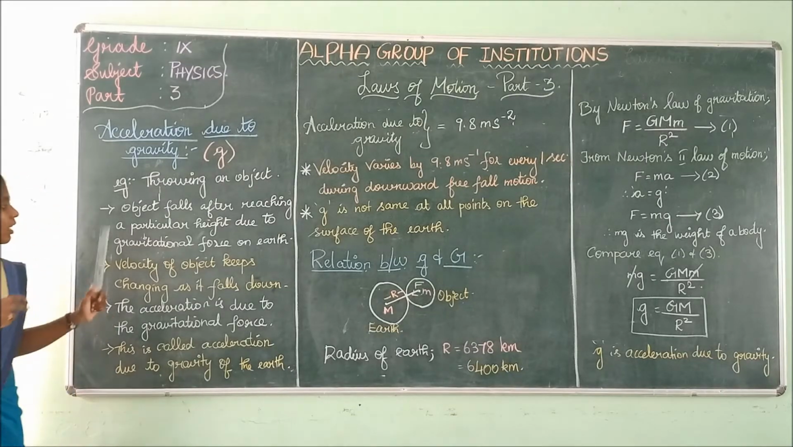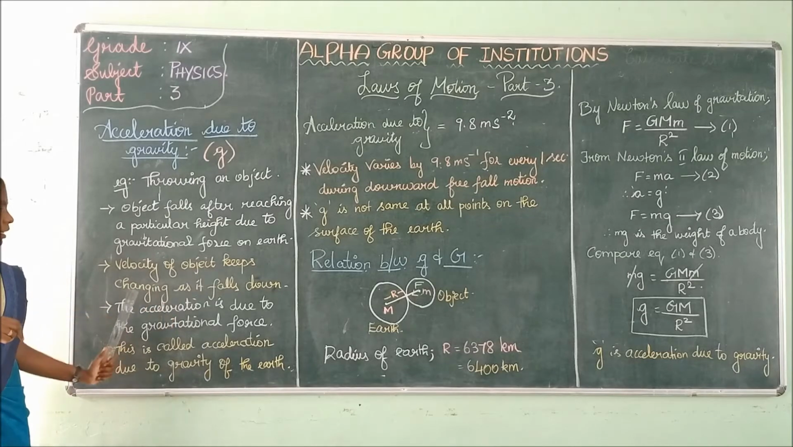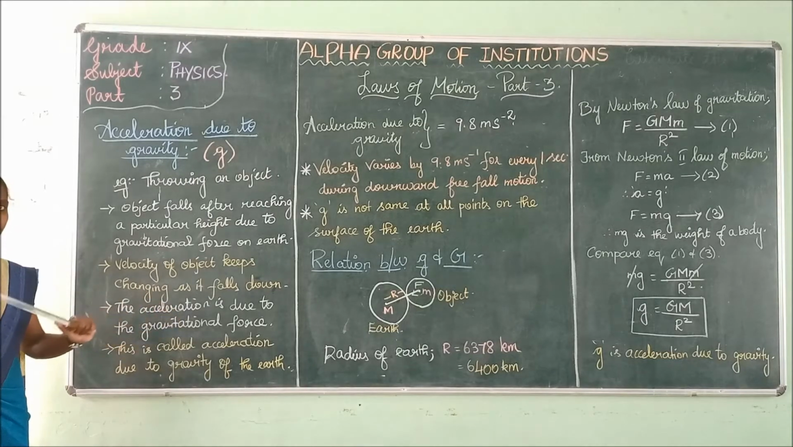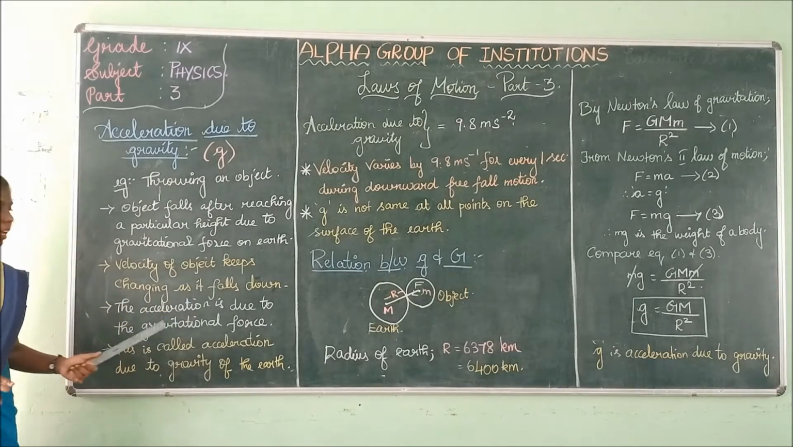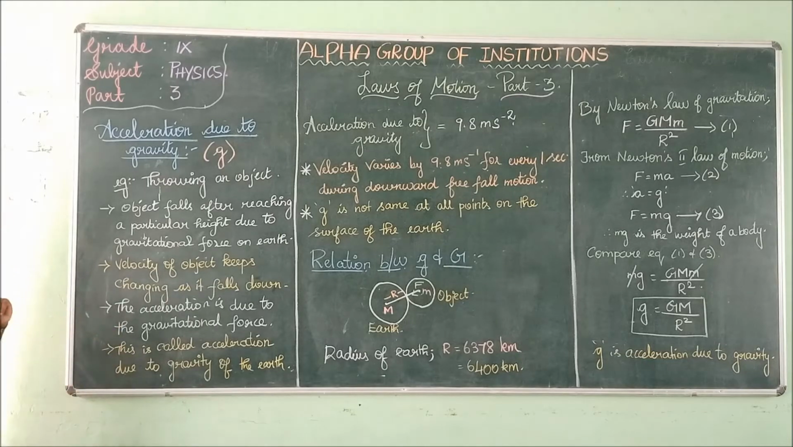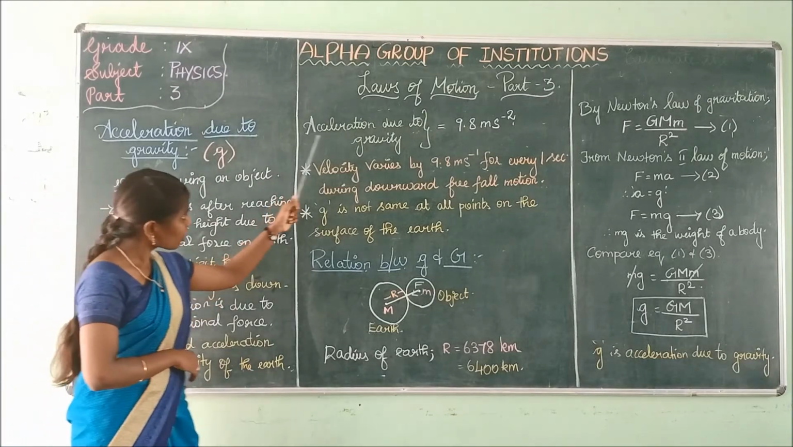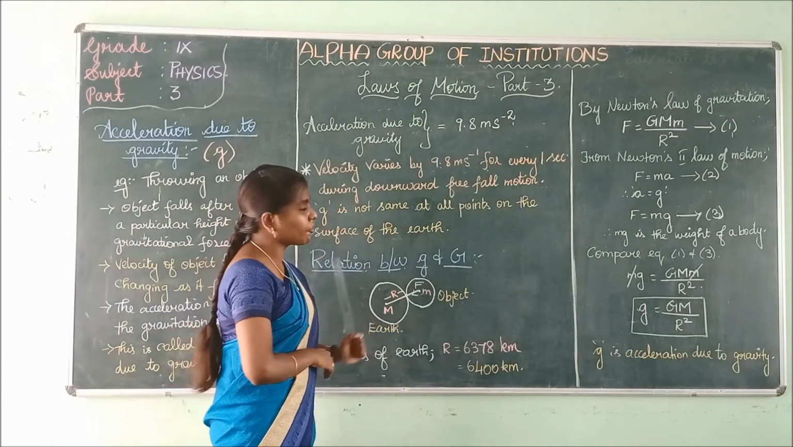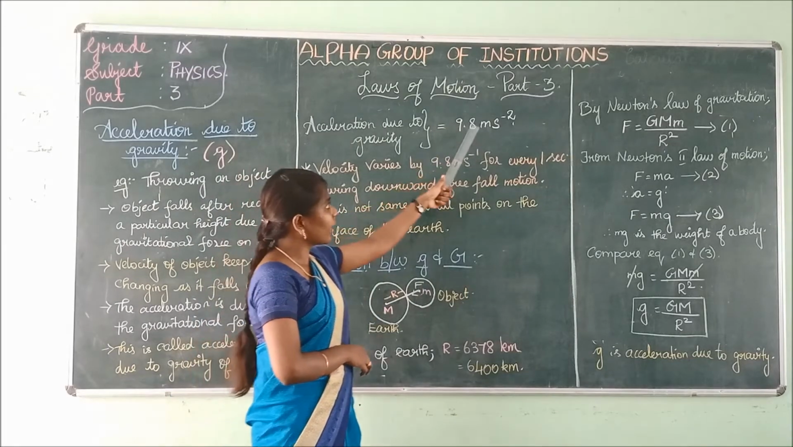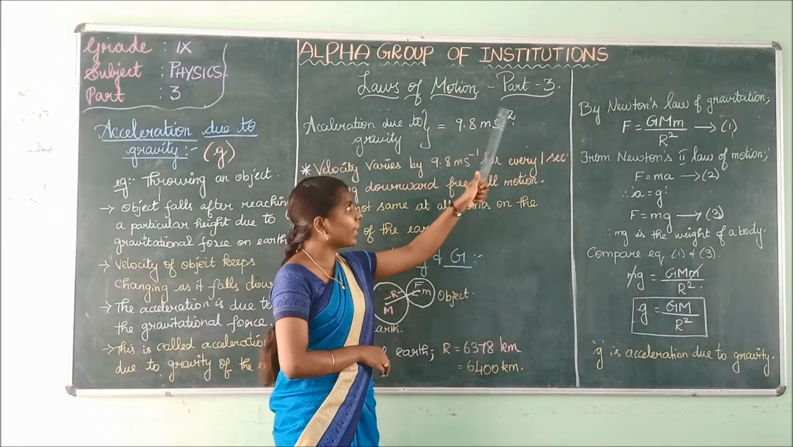Next, the velocity of the object keeps changing as it falls down from that particular height. The acceleration is due to the gravitational force and it is called the acceleration due to gravity. Is it clear? It is expressed by the letter small g. The value for acceleration due to gravity is 9.8 meter second power minus 2.